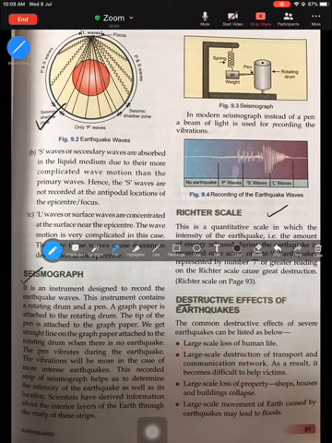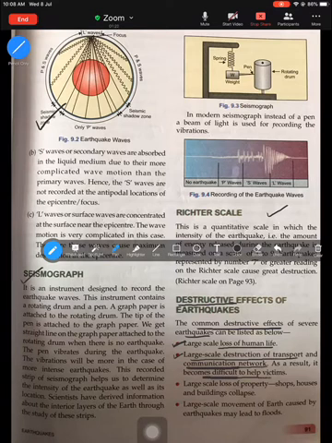Destructive meaning unfavorable effects. All right. So the common destructive effects of an earthquake could be, the first is a large scale loss of human life. So the earthquake tremors take the lives of thousands of people, isn't it? Many are rendered homeless or suffer from severe injuries. So that is one very important destructive or very unfavorable effect of an earthquake, that is large scale damage of human life.